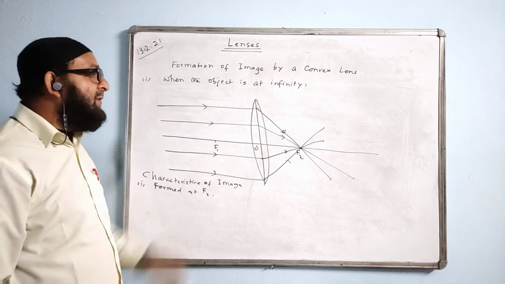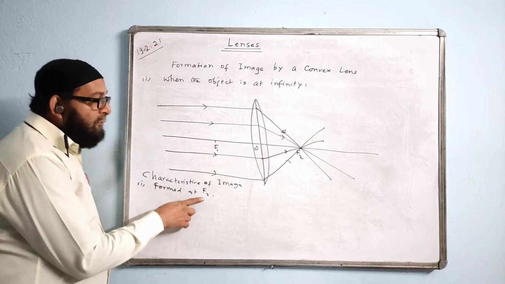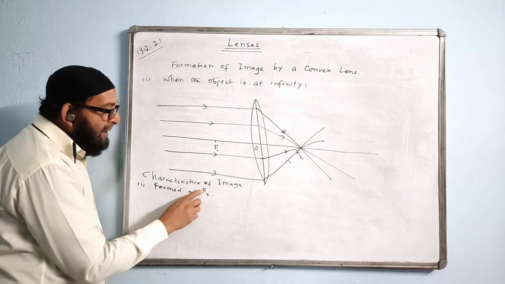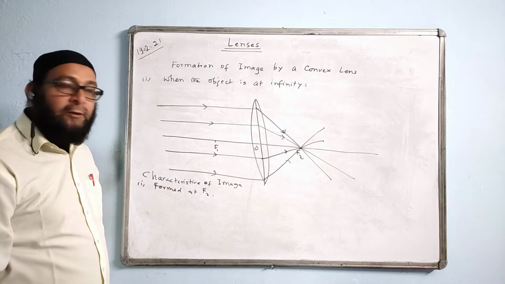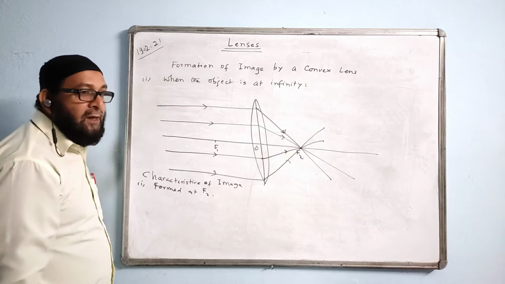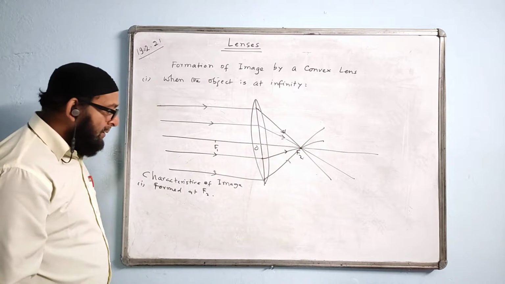No, the object is at infinity. How come the image is at infinity? Formed at F2 we write, or if we just have F and F, then you write formed at F, and under bracket you can write principal focus. That will do. Or you say formed at F on the other side of the lens from the object.